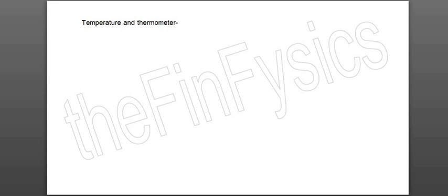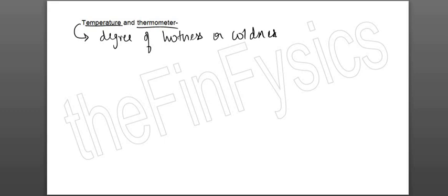The next subtopic is thermometer and temperature. Okay, to define temperature, this is what you are supposed to write: the degree of hotness or coldness is temperature. What you have to remember is temperature is also a measure of kinetic energy of molecules.